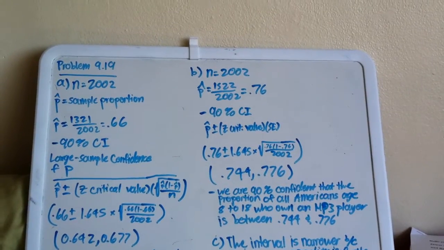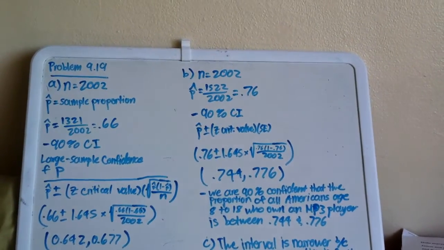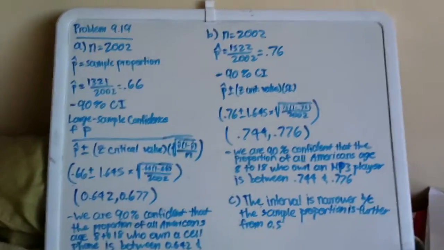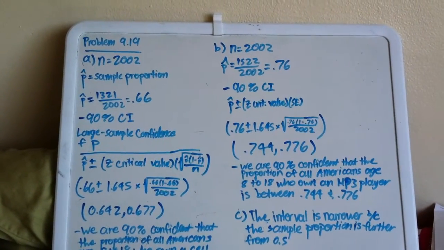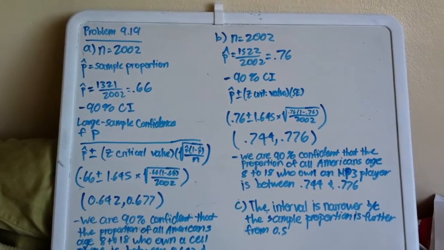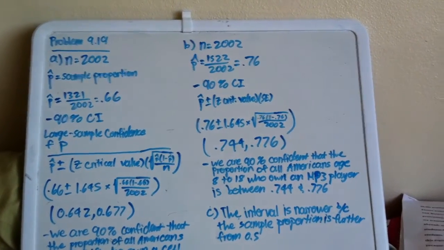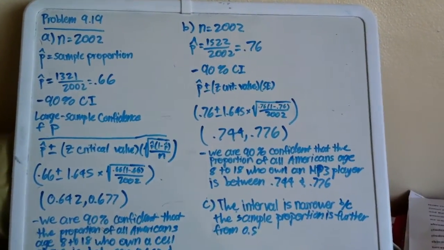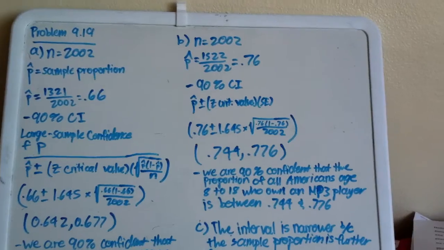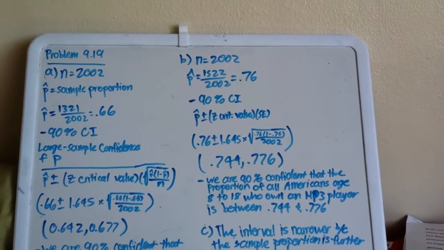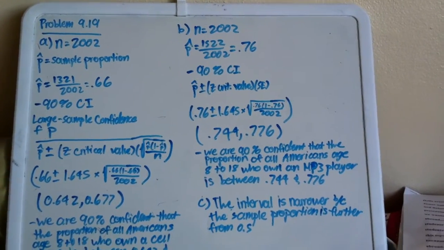It also states that we need to construct and interpret a 90% confidence interval. So again, it is a 90% confidence interval, and we are still using the same equation, a large sample confidence interval for p, and so that's p hat plus or minus the z critical value times the standard error. And again, to find the z critical value for a 90% confidence interval, we need to look at our t chart, and under 90% confidence, scroll all the way down to the z critical values, and that's where we get 1.645.